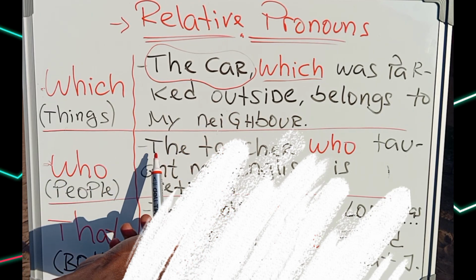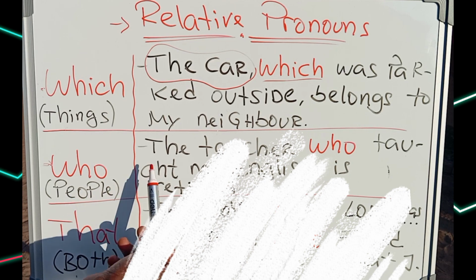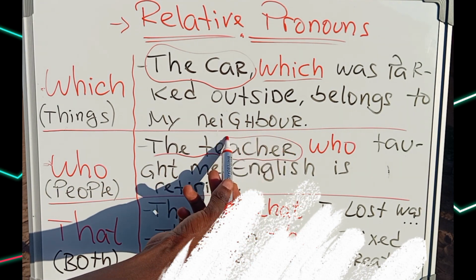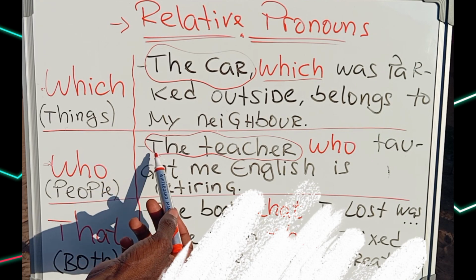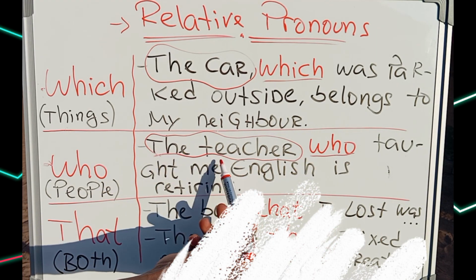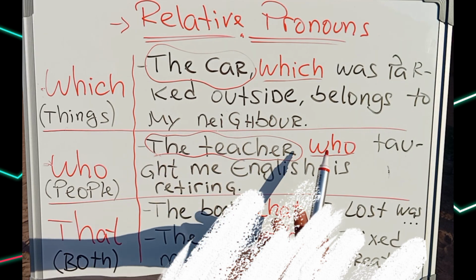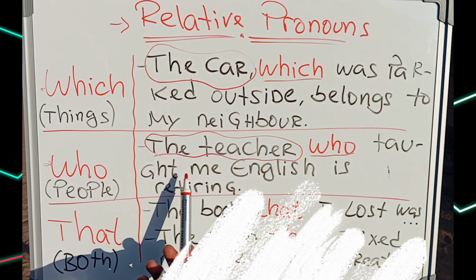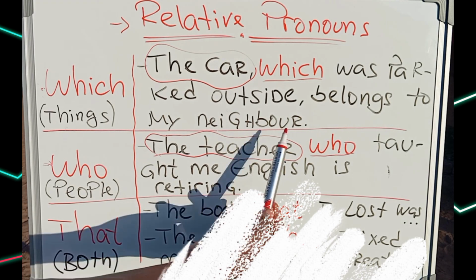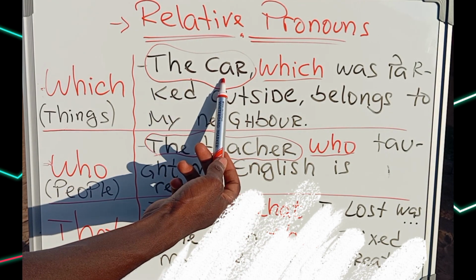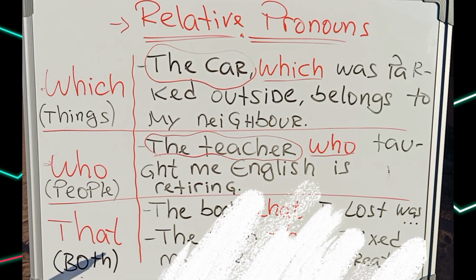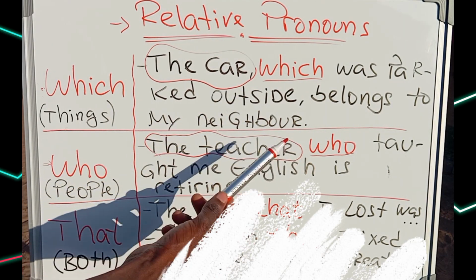Now I want to show you a different scenario. We have here who, right? We use who for people. The teacher. So the teacher is a person, he or she. The teacher who, we use who because the teacher is a person. The teacher who taught me English is retiring. Very simple. Which for things, the car. Who for people, the teacher. This is the difference between which and who.